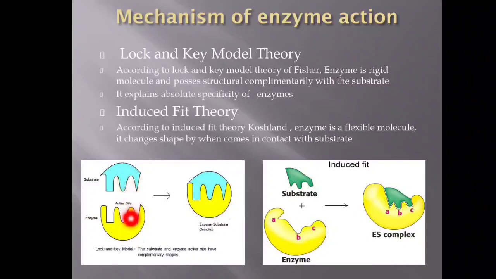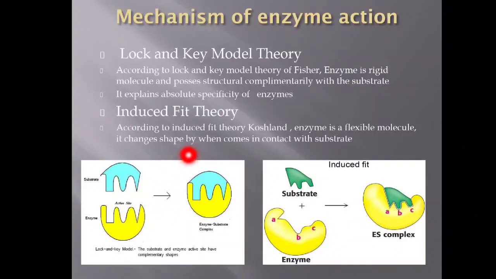Because of this complementarity, they combine and form the enzyme substrate complex. This enzyme substrate complex decomposes to give the product and enzyme back. This theory highlights that the enzyme is a rigid molecule. The substrate and enzyme have structural complementarity, and this theory explains why certain enzymes show absolute specificity.